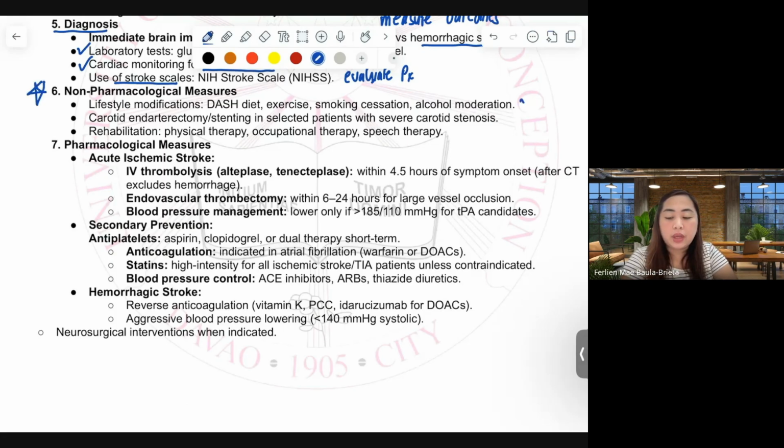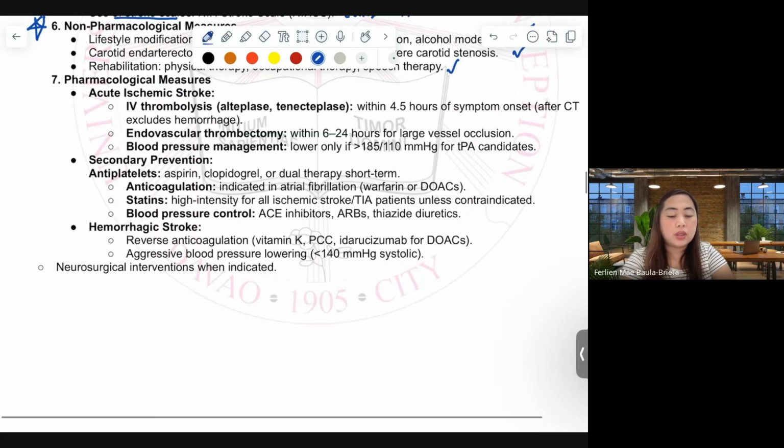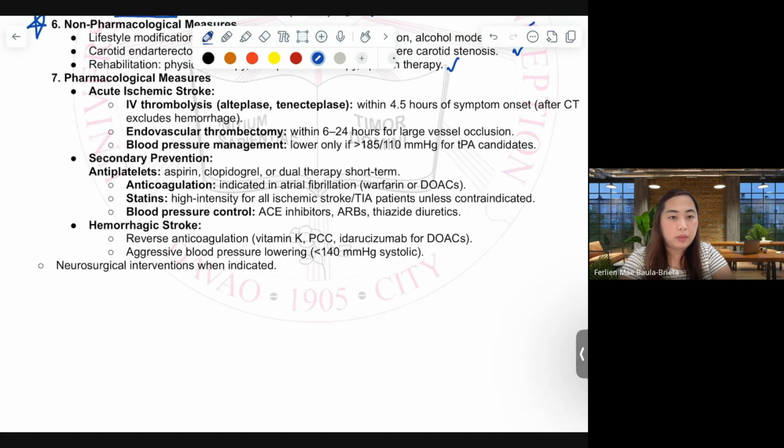All of these are very essential to make sure that our role as a pharmacist will be optimized. Following these non-pharmacological measures, of course, we should make sure that we are giving correct pharmacological measures to the patients based on their diagnosis.